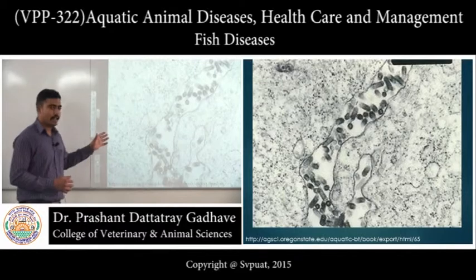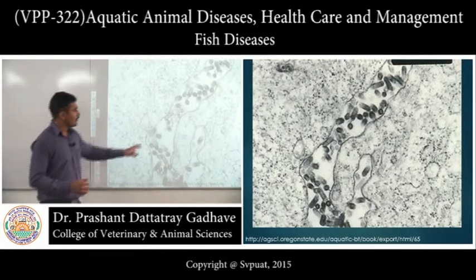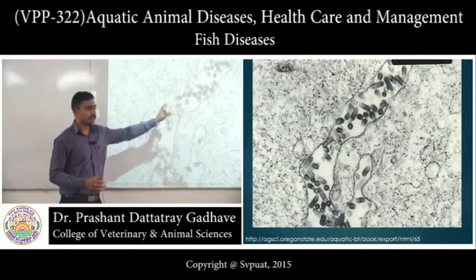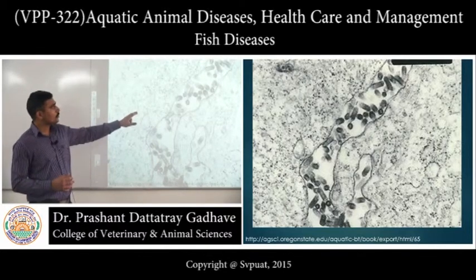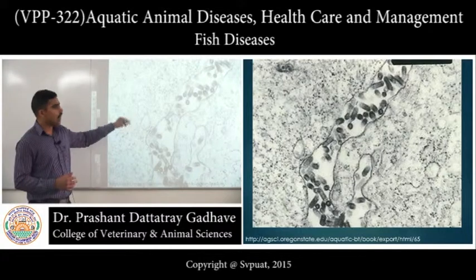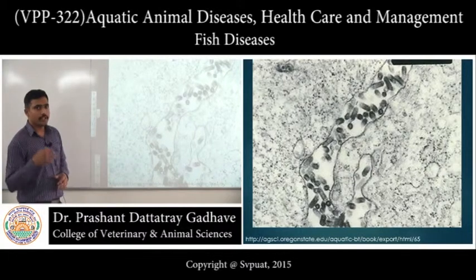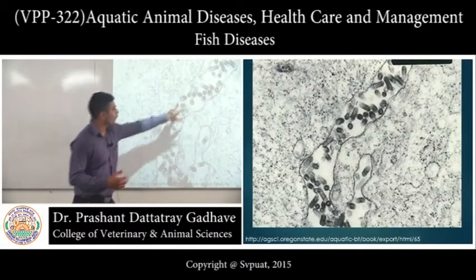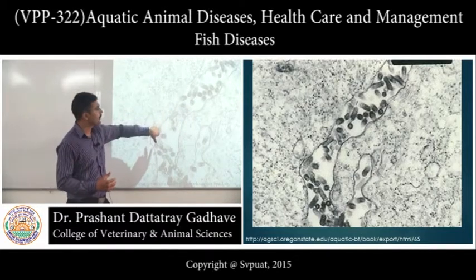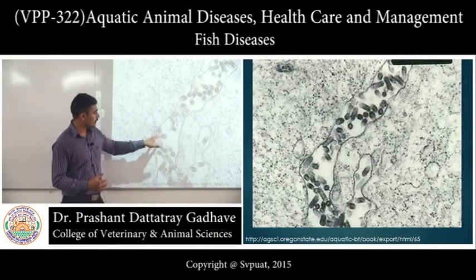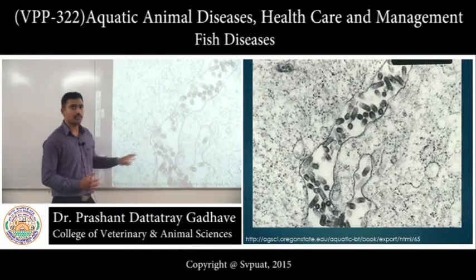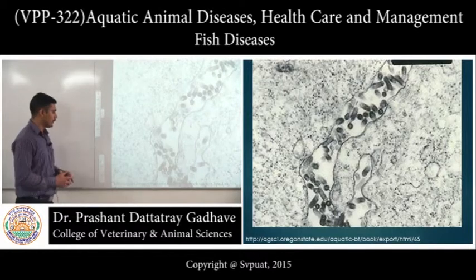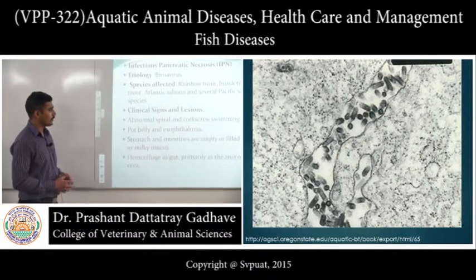Then the next slide is showing the virus particle. This is an electron microscopic picture. Ultrastructural change that is occurring in this microtubule of a fish tissue. Now look at these particles. Their one end is truncated while the other end is round. This is a bullet-shaped virus particle, rhabdovirus.